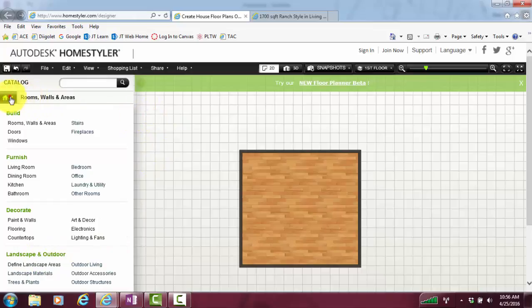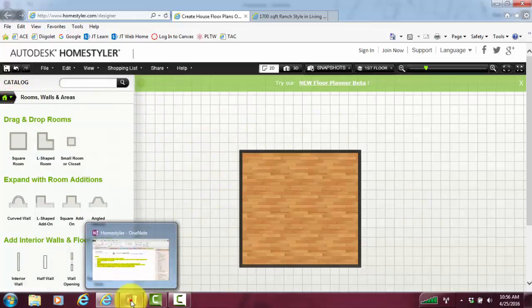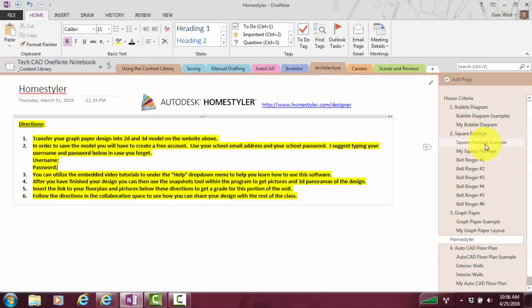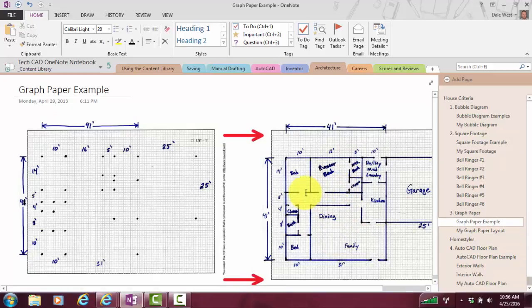My requirements are that you just do the floor plan. So all you have to do is duplicate your graph paper here just with the rooms and the doors and everything that you see here. You'll also have to do the room labels. You do not have to furnish it. That'll be totally up to you if you would like to do that. I have a feeling majority are going to want to do it because it's a lot of fun.